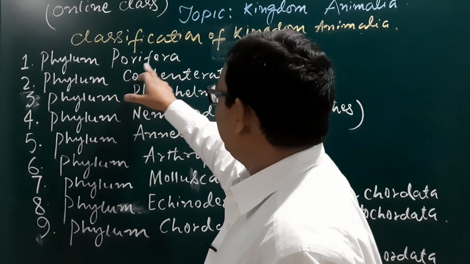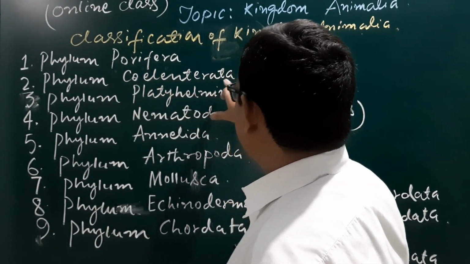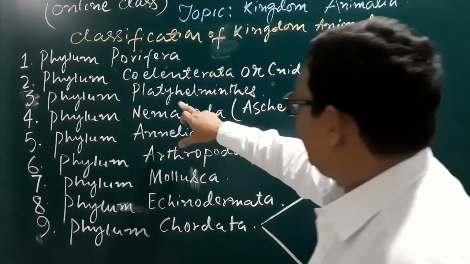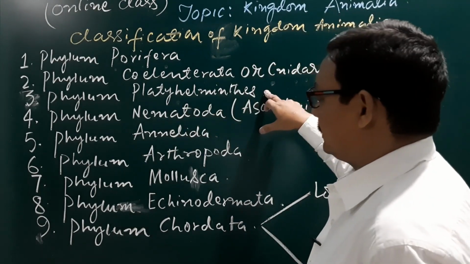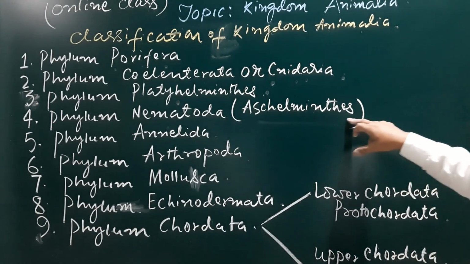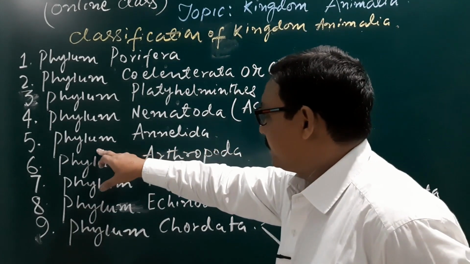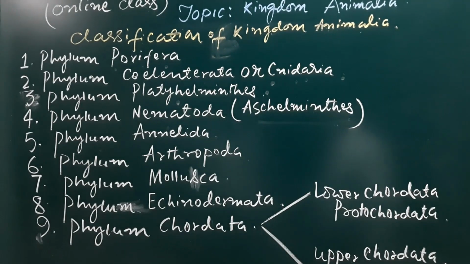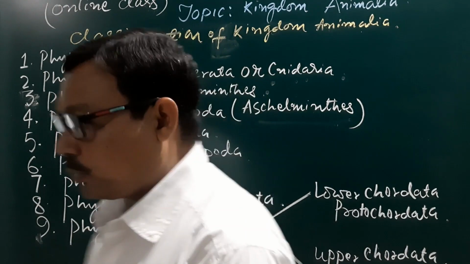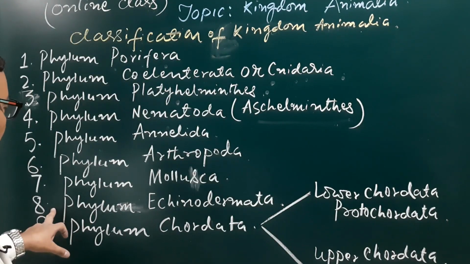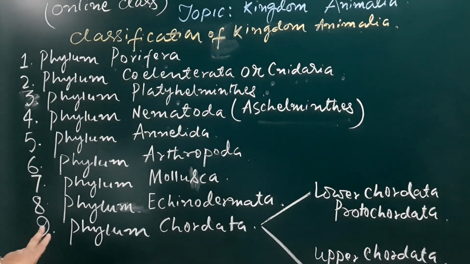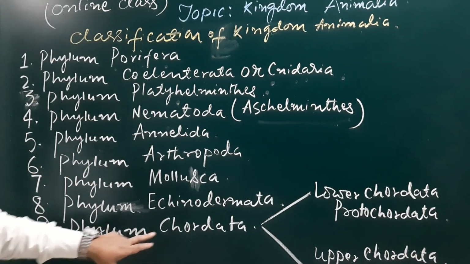Here are Phylum Porifera, Phylum Coelenterata, also known as Cnidaria, Phylum Platyhelminthes, Phylum Nematoda, also known as Aschelminthes, the fifth phylum, Phylum Annelida, sixth Phylum Arthropoda, seventh phylum Mollusca, number 8 Phylum Echinodermata, and number 9 Phylum Chordata.